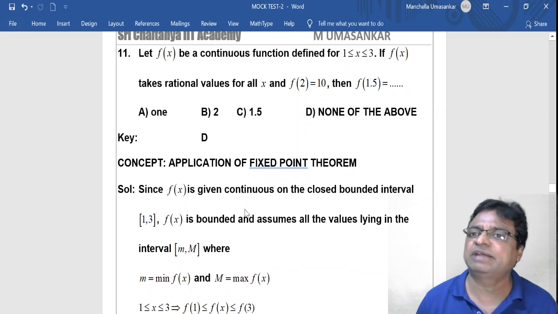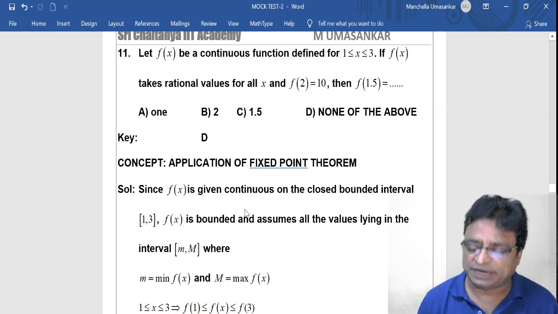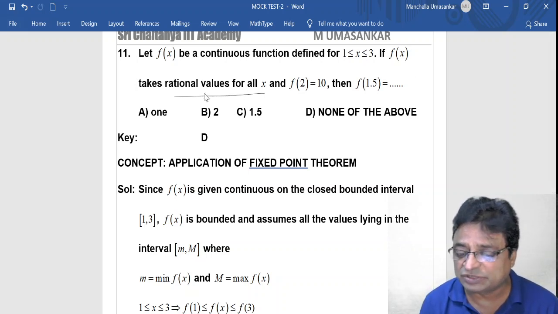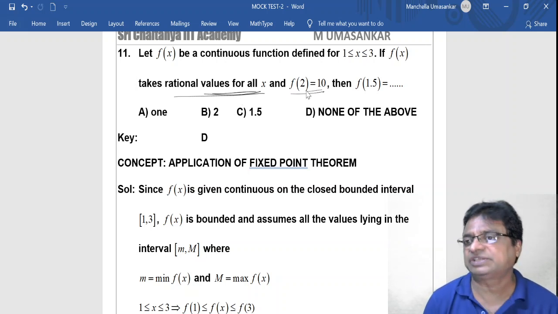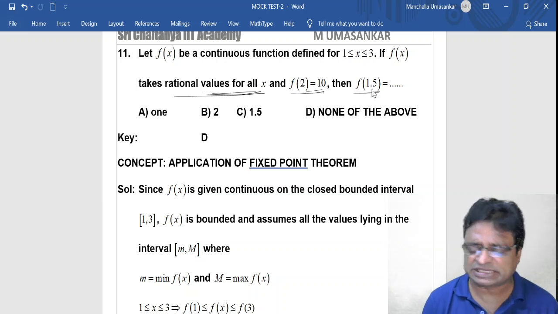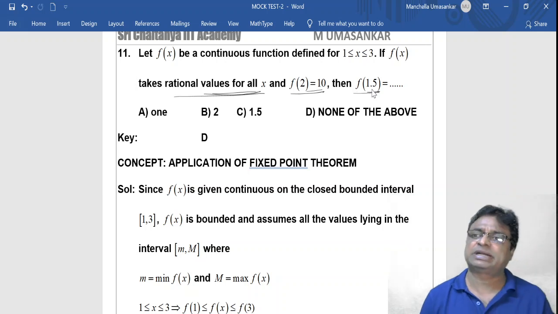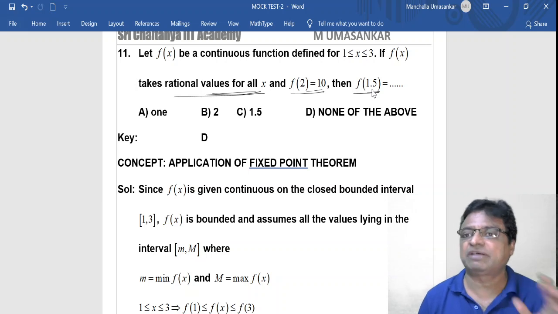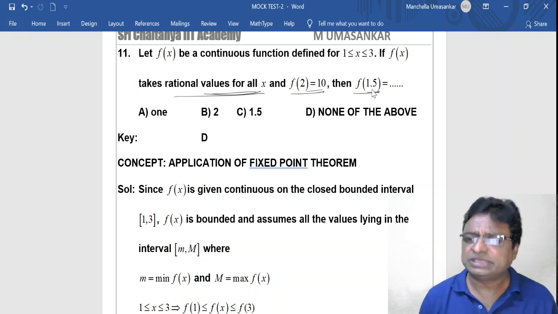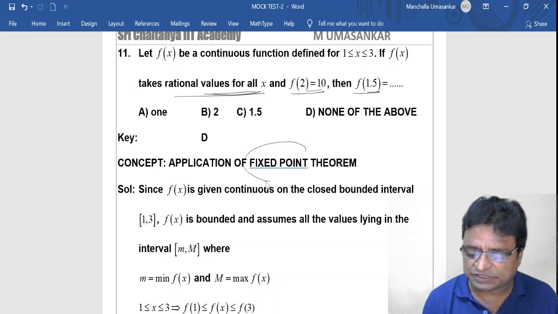Next, 11th question. f of x is a continuous function defined on the closed interval [1, 3], and f of x takes rational values for all x. This is important. And f of 2 equal to 10. This is given. Then f of 1.5. See, the same model has repeated several times, but we are expecting this question even in the coming mains exam, any one of the mains examinations. Simple question. This is a question framed on the fixed point theorem.